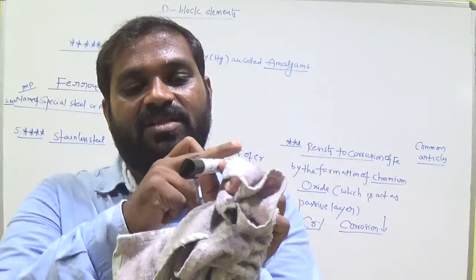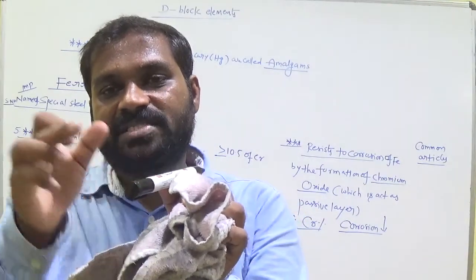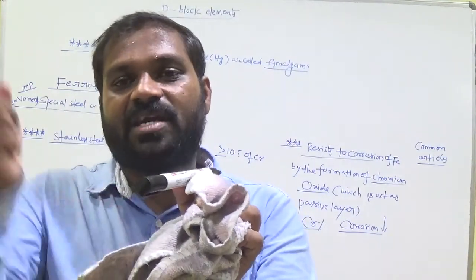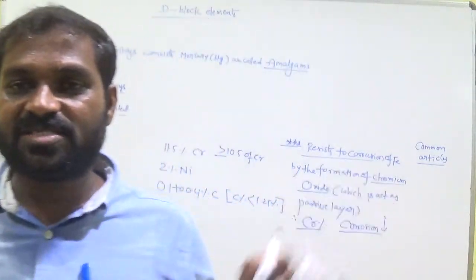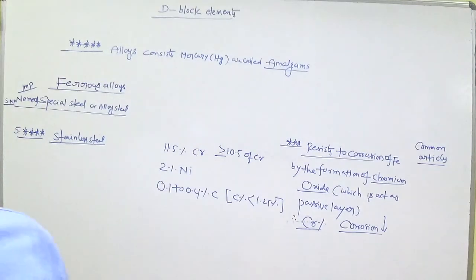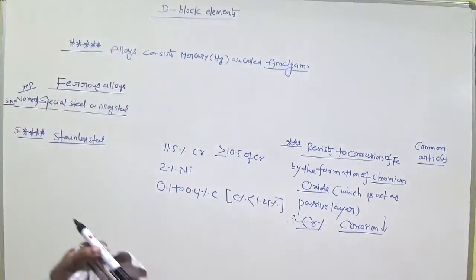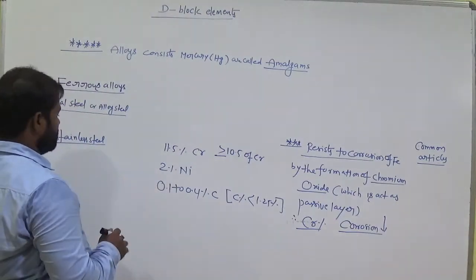So this is the iron, and on the surface chromium oxide is formed. Am I right? So we can decrease corrosion by this type of alloy. Clear, everyone? Clear, students, up to this? So very very important composition here.